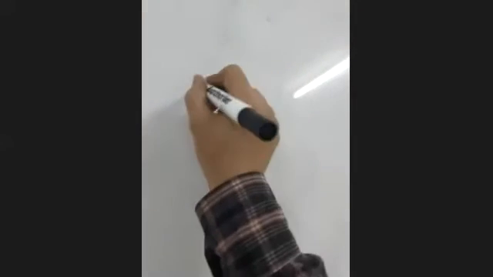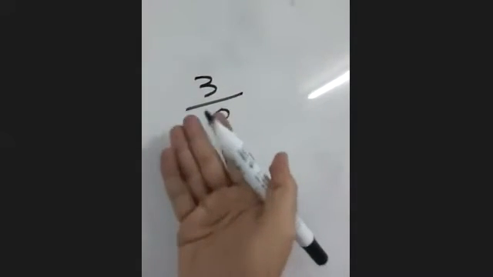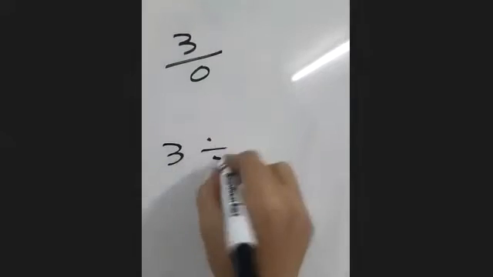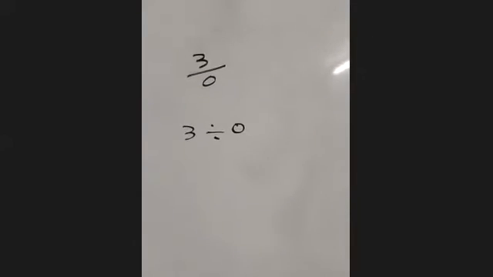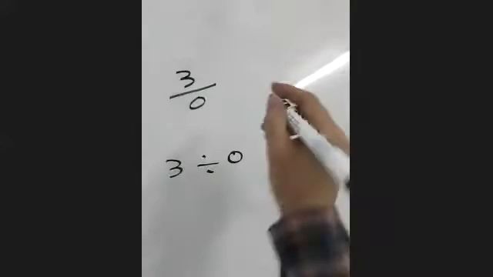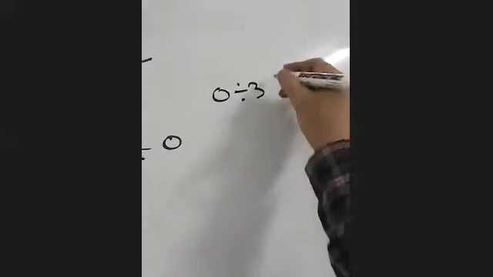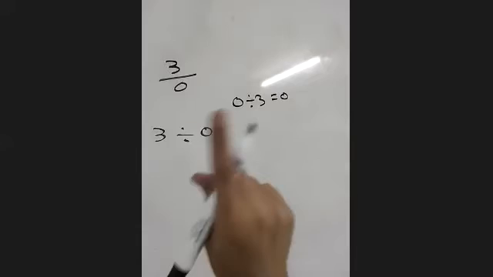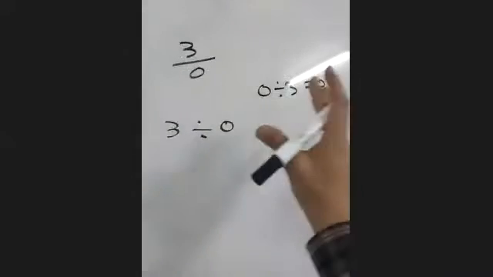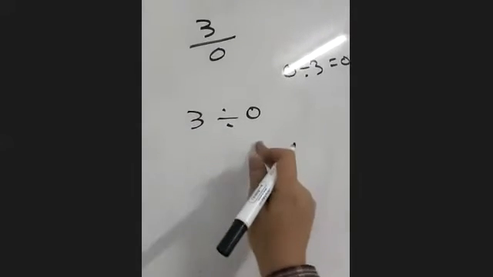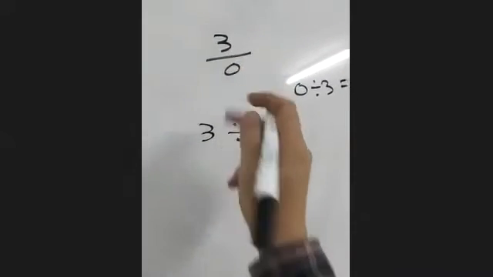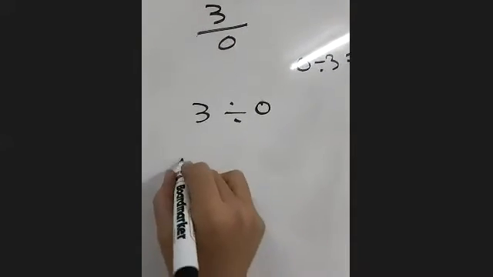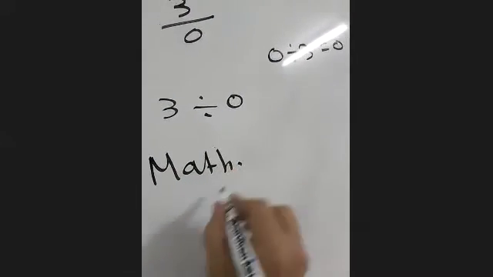Now, if you have a calculator, guys, try it at home. If we have 3/0, the form of the fraction is division, right? 3/0 means 3 divided by 0. Now, in the calculator, if you put 3 divided by 0, not 0 divided by 3. 0 divided by 3 is 0 normally, there is no problem. Here I'm talking about 3 divided by 0, not 0 divided by 3. They are different. If you put 3 divided by 0 in the calculator, it will tell you that you have a math error.